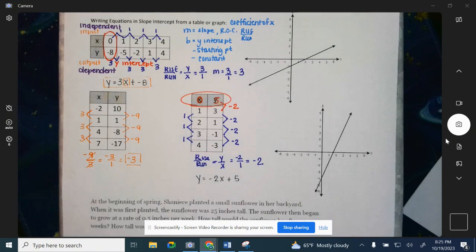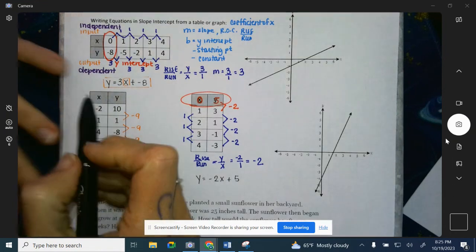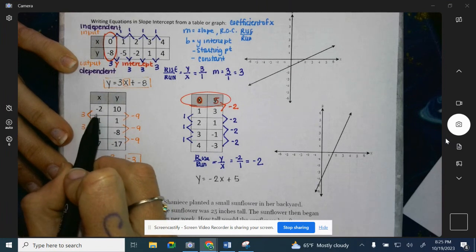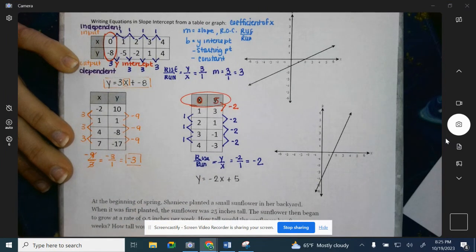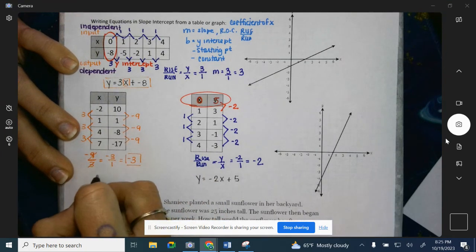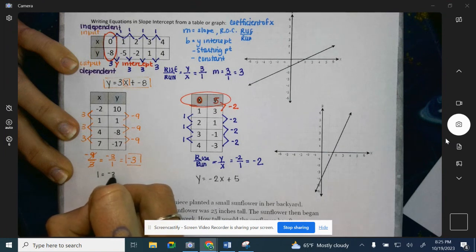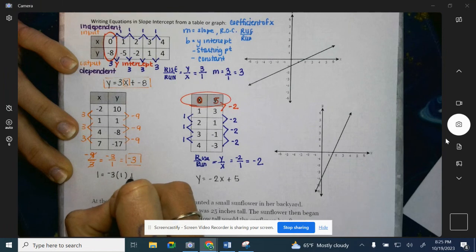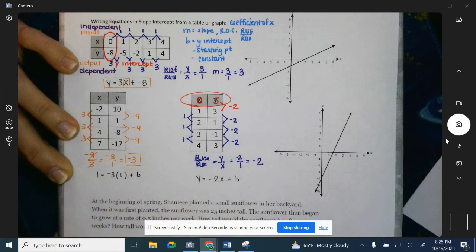Now, you can again count. It's going to fall somewhere in the middle, so you can't actually count back. It's going to fall 1 and then 2 up. So up to you, which is easiest for you to do, but (1, 1) is a pretty easy coordinate. So if I plug in 1 for the y, negative 3 for the slope, and 1 for the x, I can solve for my y-intercept.